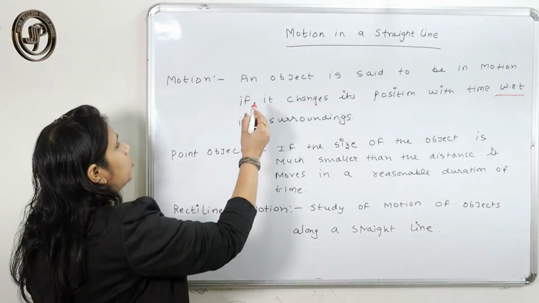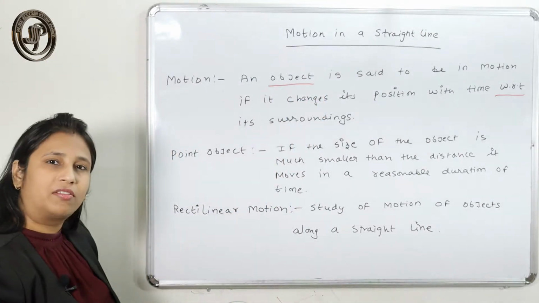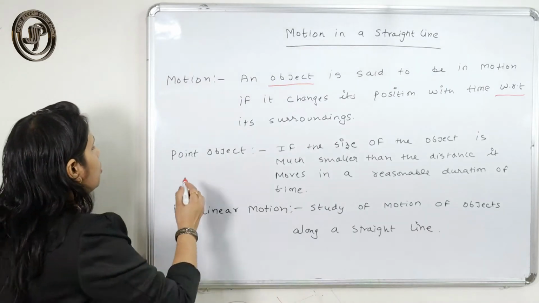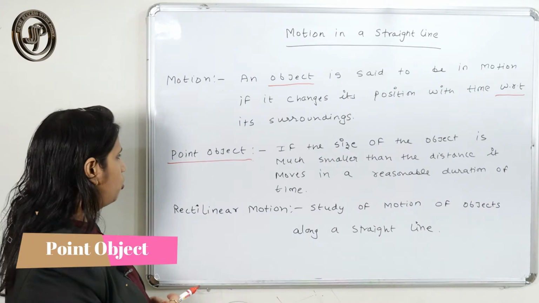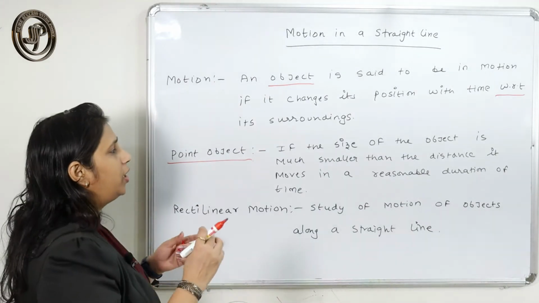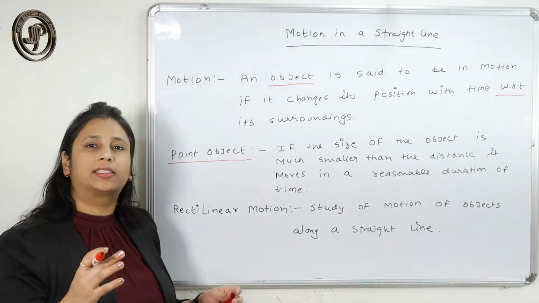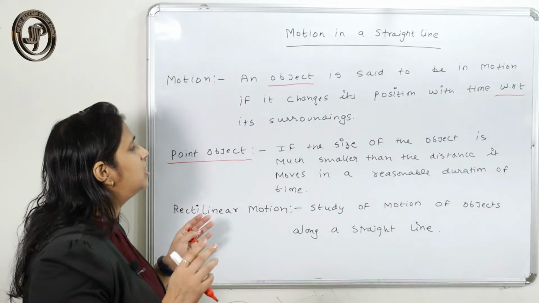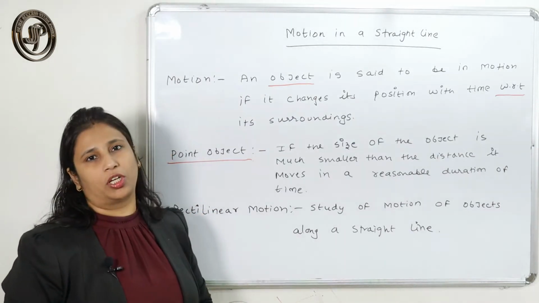Here we are just talking about the object, but what type of object are we considering? We are considering the point object. So what is a point object? In physics, an object is said to be a point object if its size is very small as compared to the distance travelled by that object in a reasonable duration of time.